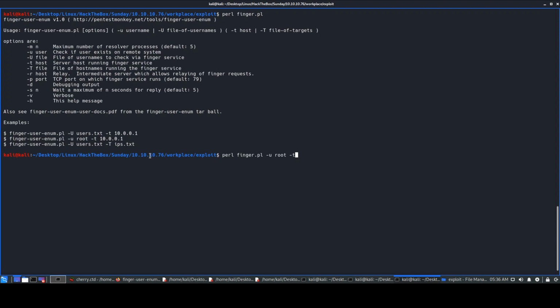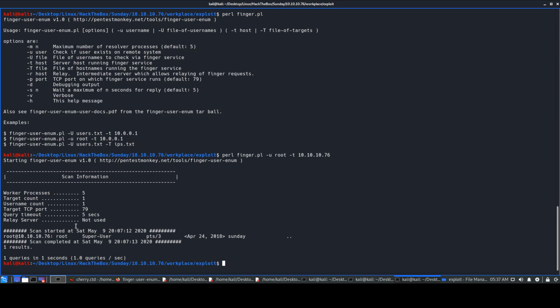One other good thing is always check the usage of the script, how it is mentioned. So it's mentioned over here, right, root and this. So I'm using this particular test just to see what the results are and what it outputs. So I'll be giving the -t switch as well. That is the host. So host is obviously your target IP address you have to enter because it needs some address to reach, like how your Amazon or courier needs your address to deliver that particular package at your place. So obviously I know you guys may be aware, but just saying. Okay, 10.10.76, it needs to go somewhere.